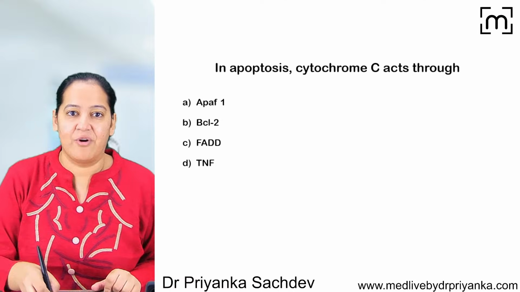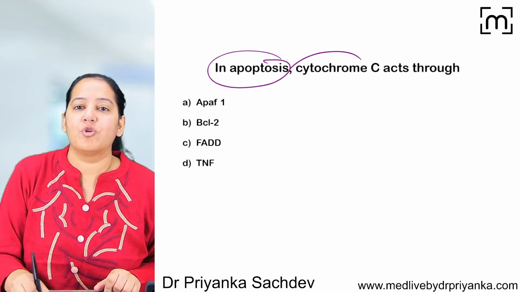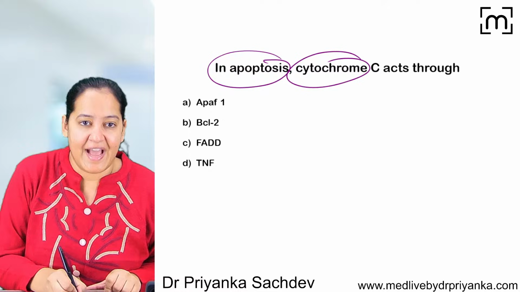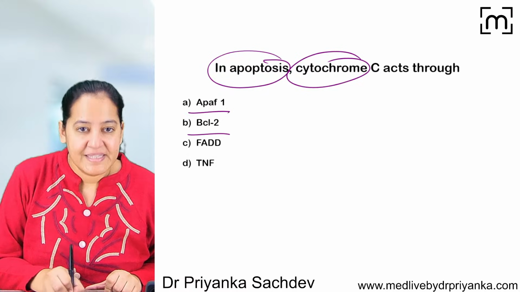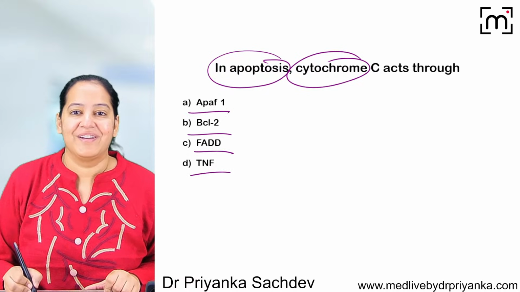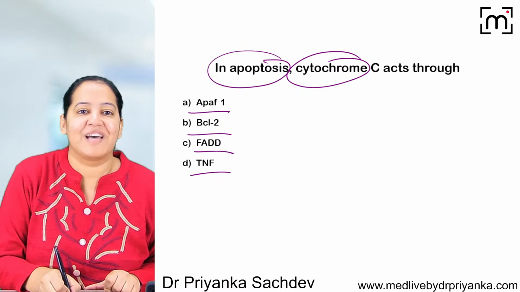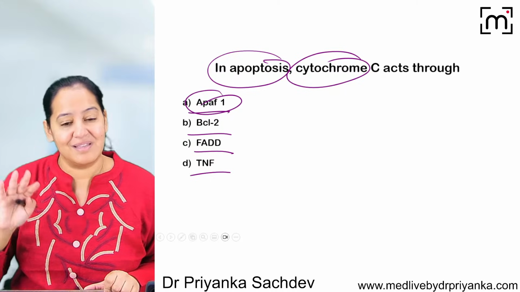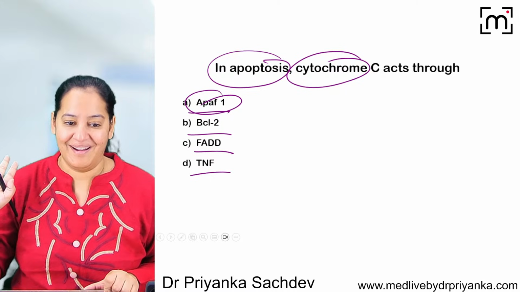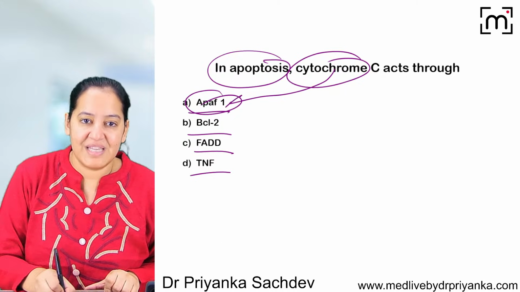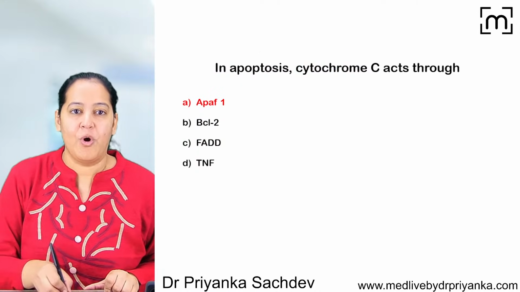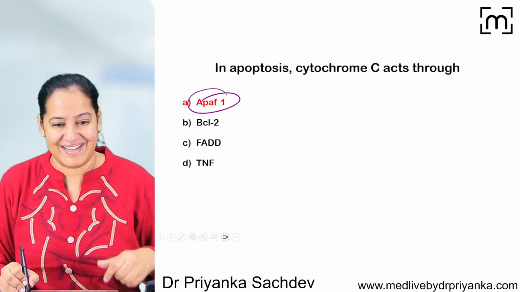The next question, I guess we have already done. In apoptosis, cytochrome C acts through what? It acts via APAF1, BCL2, FADD or TNF. Cytochrome C, after leaking out from the mitochondria into the cytoplasm, takes APAF1 with it, so that caspase 9 becomes activated. So the mechanism of action of cytochrome C is via APAF1. Absolutely right. The correct answer is A here.